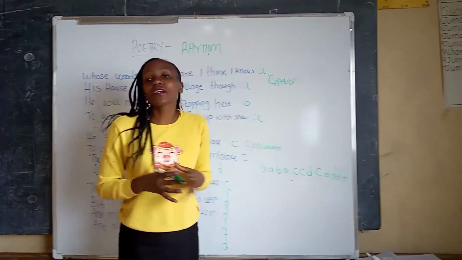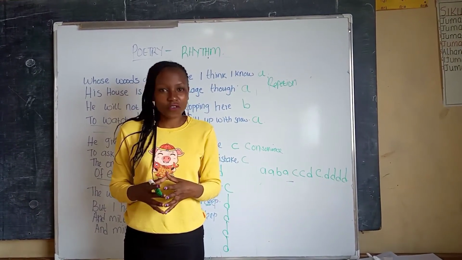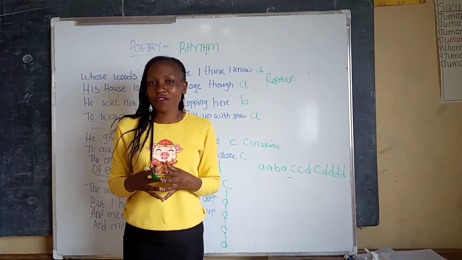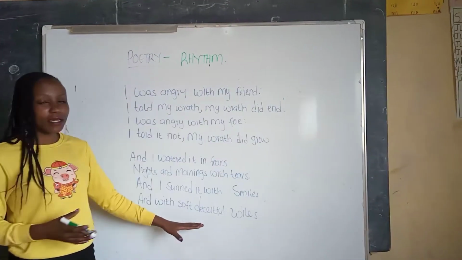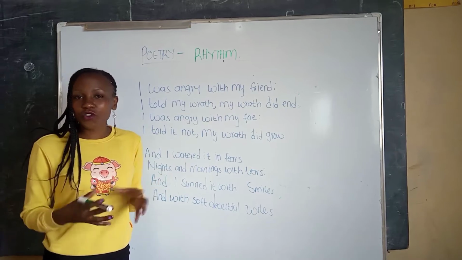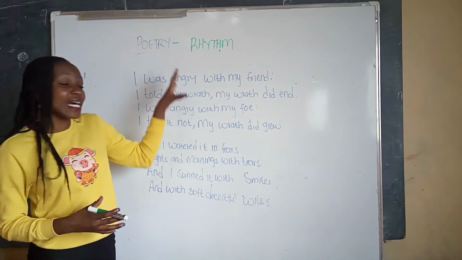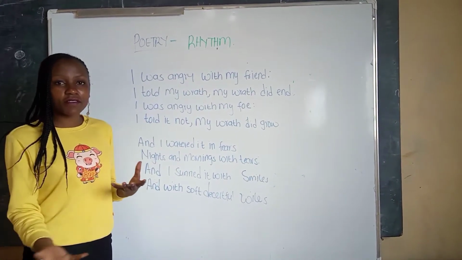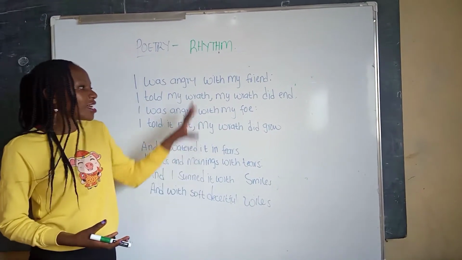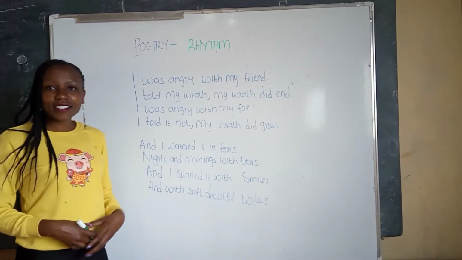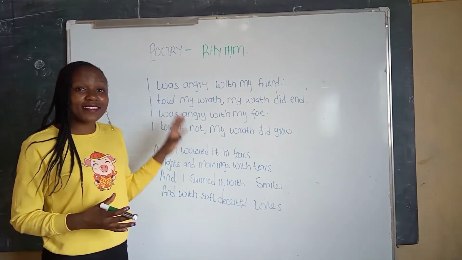That is how the rhythm of a poem is described, and I'm going to give you a two-stanza poem to describe the rhythm, and make sure you give me your answers in the comment section. The poem here on the board is The Poison Tree by William Blake, the two stanzas. I want you to try and identify the various ways in which the rhythm is achieved in this poem. You can pause your video, look for alliteration, assonance, repetition, look at the length of the lines and describe the rhythm of this poem, and give me your answers in the comment section.